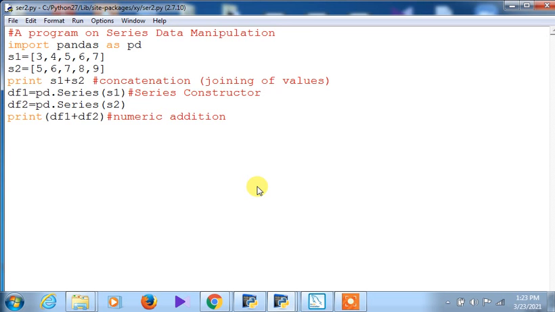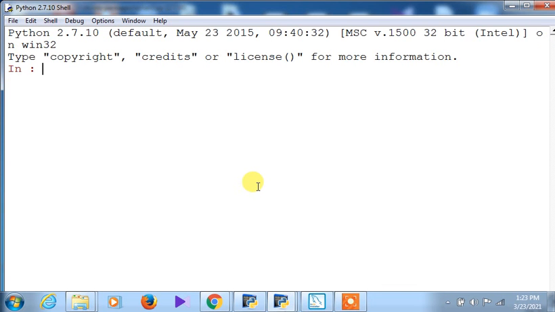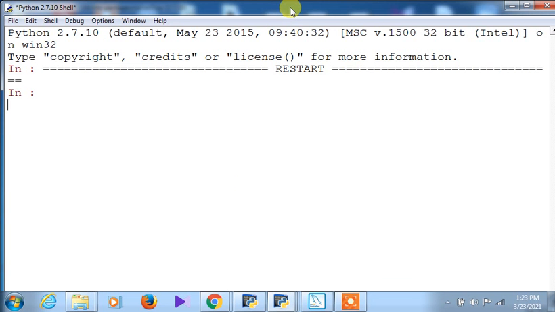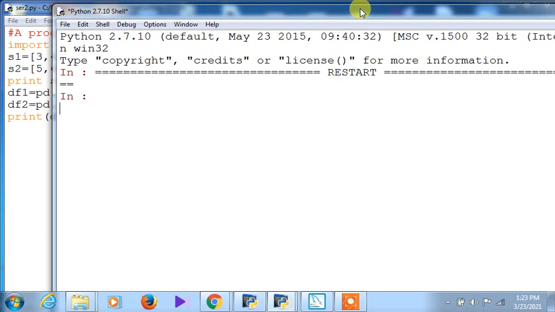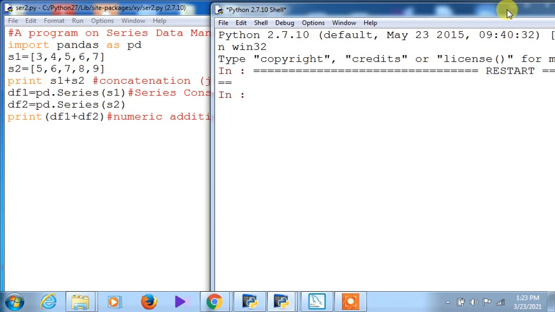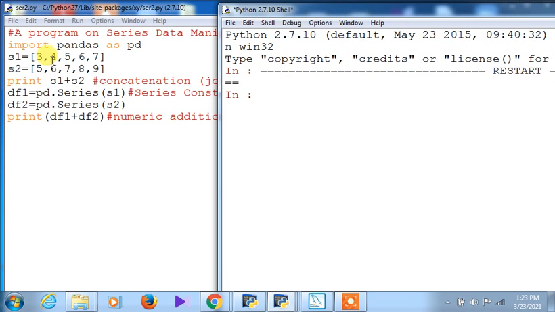So now you see out here, how this is to be done, how the output is actually appearing. Now I will take it away from here. Okay, so you can understand. 3, 4, 5, 6, 7 will be joined directly with 5, 6, 7, 8, 9. This is not an addition.